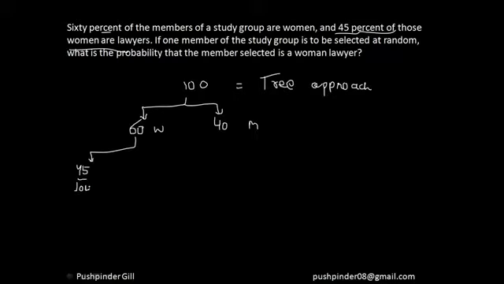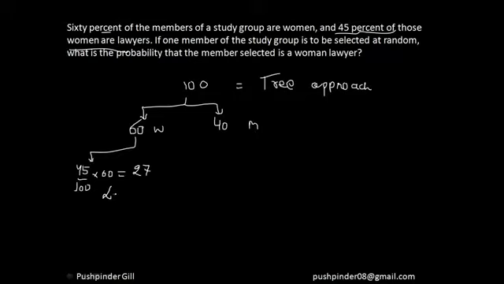So 45% of this 60, guys, is not this 100. So I hope everyone is understanding why I chose 45% of 60 rather than 100, because it's saying 45% of the women, right? So if I calculate it, it comes out to be 27 women.